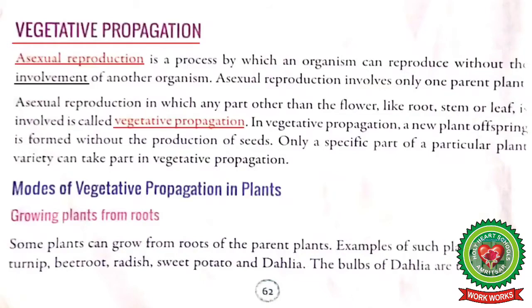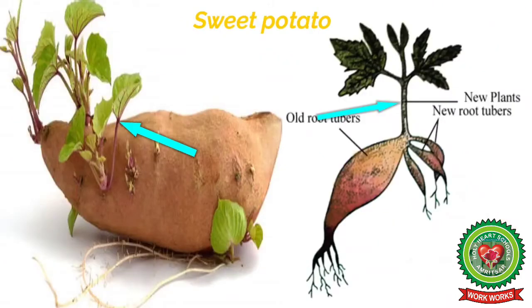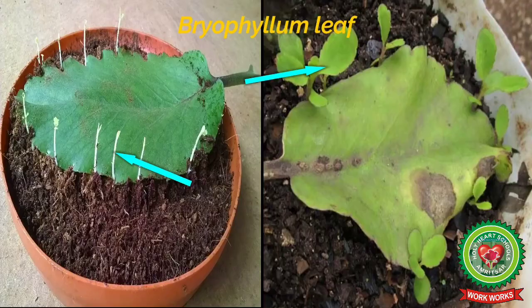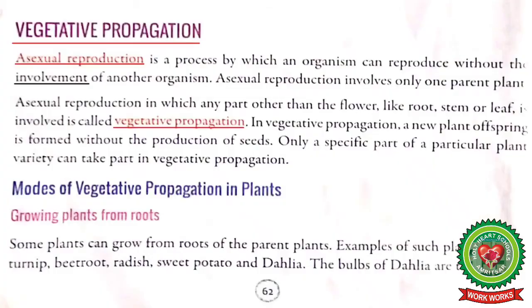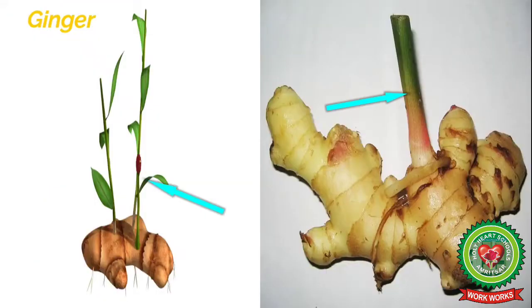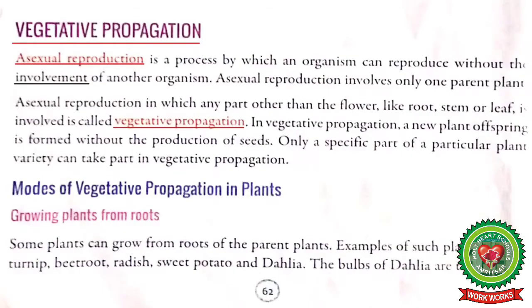Students, asexual reproduction in which any part other than the flower, like root, stem or leaf, is involved is called vegetative propagation. And in vegetative propagation, a new plant, an offspring, is formed without the production of seeds. Only a specific part of a particular plant, that is root, stem or leaves, can take part in vegetative propagation.